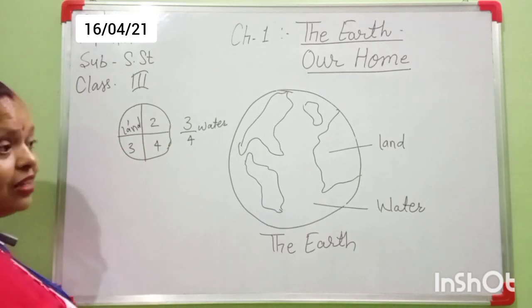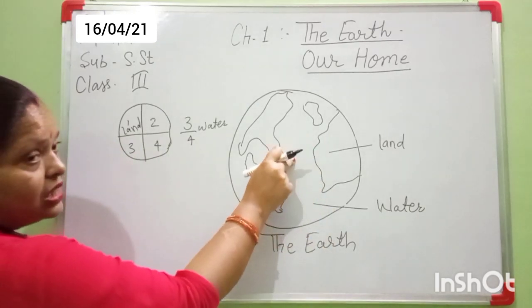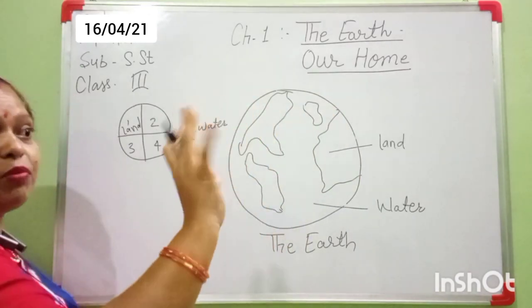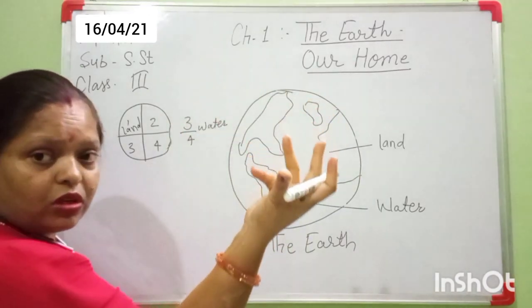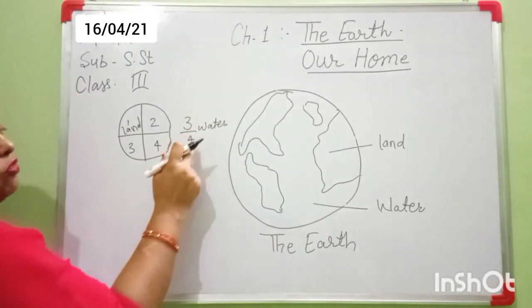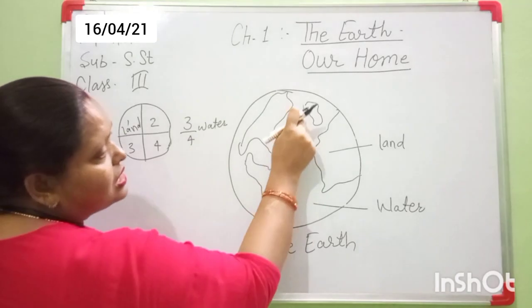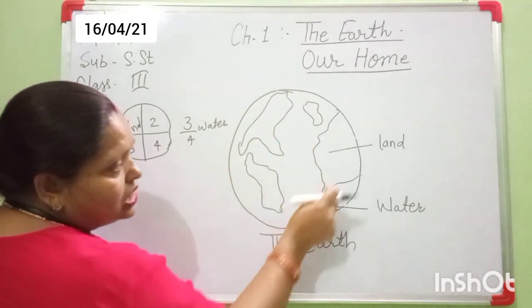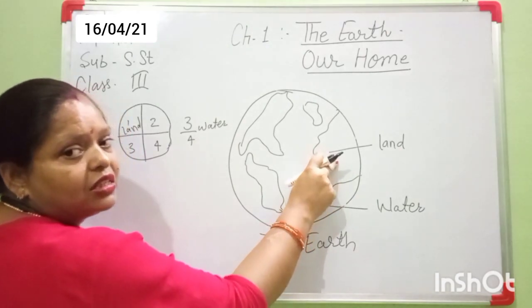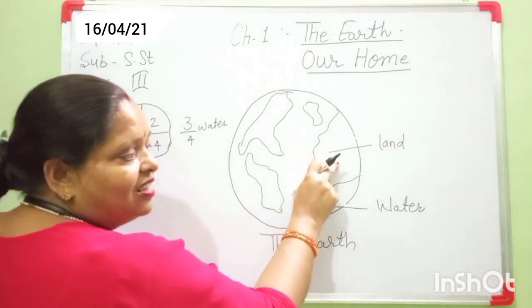Understand this? The same situation is here. The earth is round like a ball. Its 3/4 surface is covered with water and 1/4 part is covered with land.